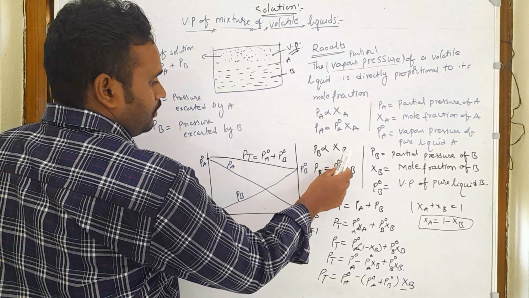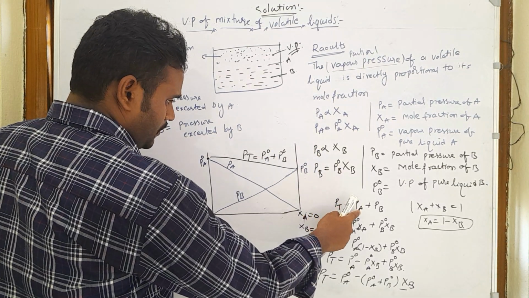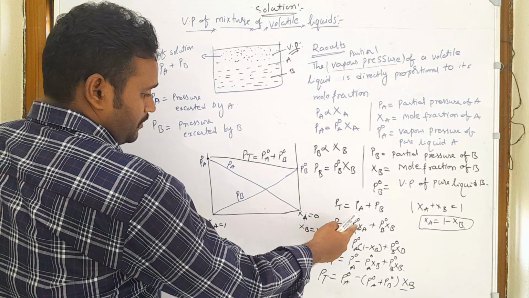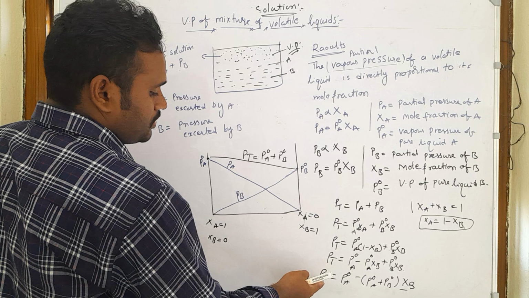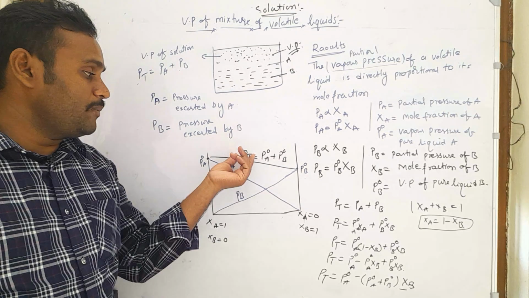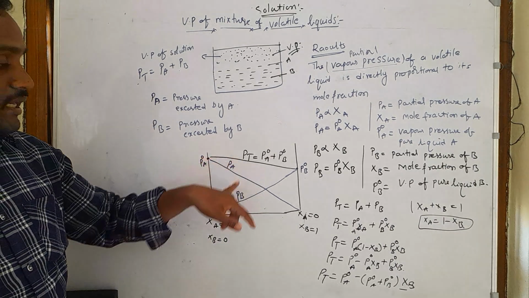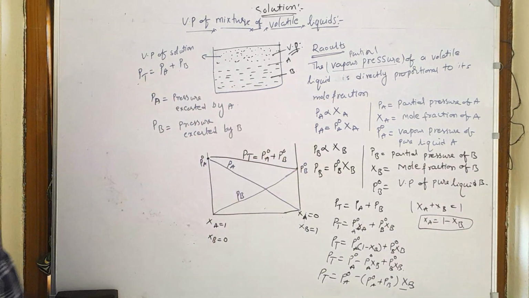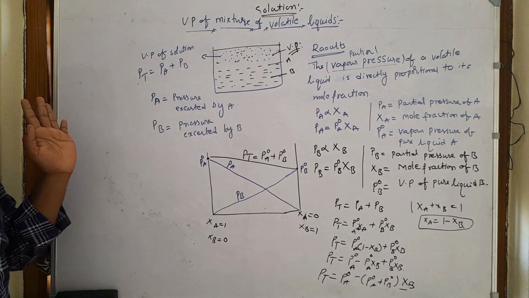Therefore Pb is equal to P naught B chi B. So the total pressure is equal to the partial pressure of A plus the partial pressure of B. So Pt is equal to P naught A chi A plus P naught B chi B. So we come to know that the total pressure of the solution is the sum of the partial pressure of A and the partial pressure of B. It depends linearly on the mole fraction of A and mole fraction of B, so we can get such a type of graph. Okay. So this is about Raoult's law and the graph.